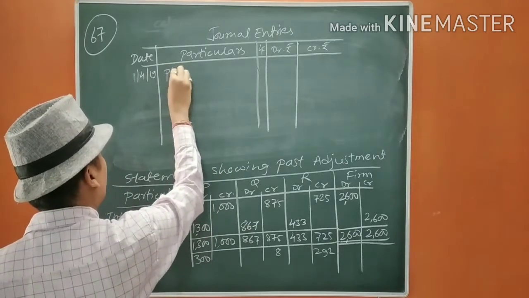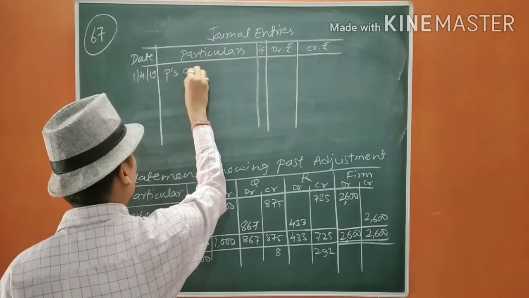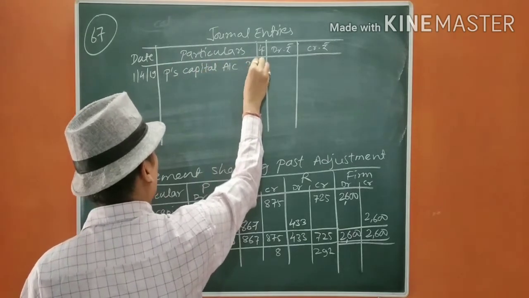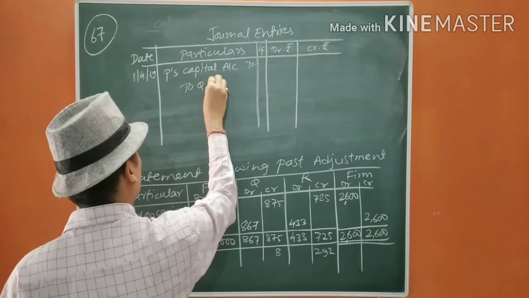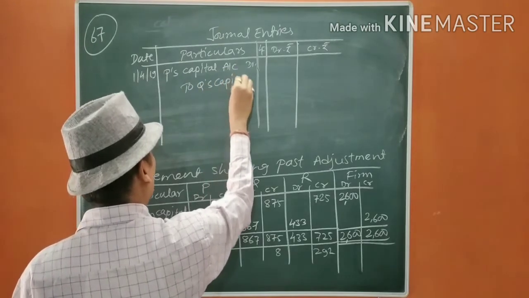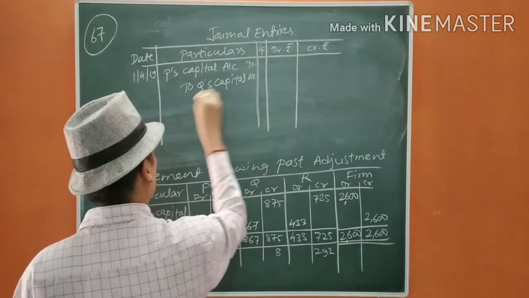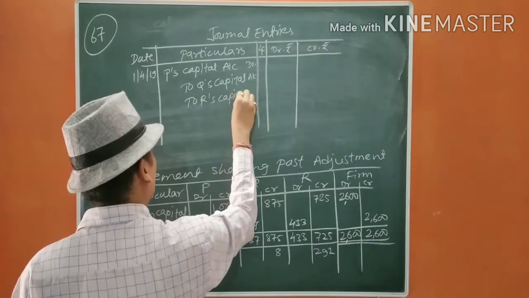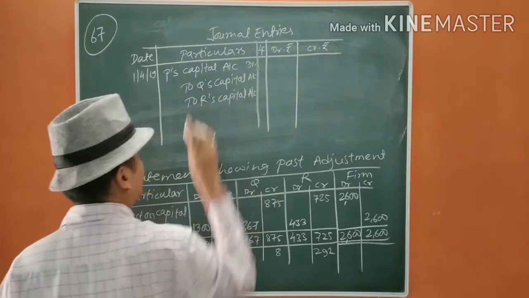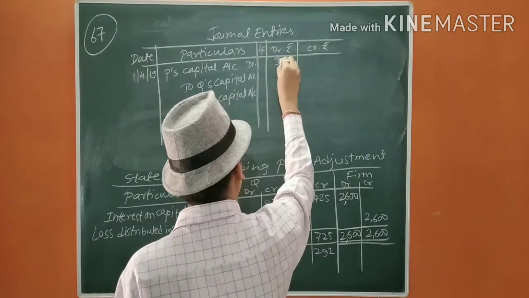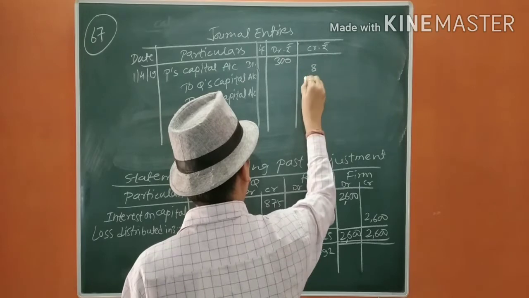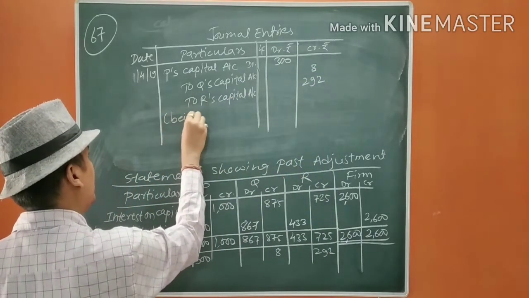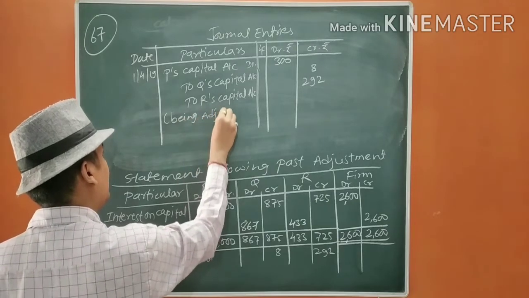So P's capital account will be debited, to Q's capital account, to R's capital account. Amount 300, 8 and 292, being adjustment entry.